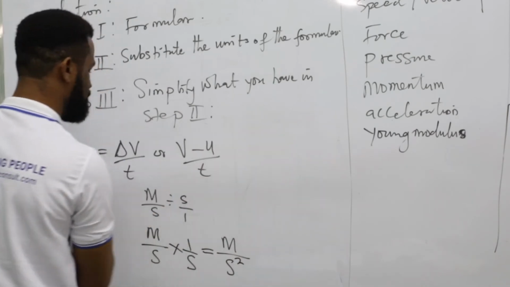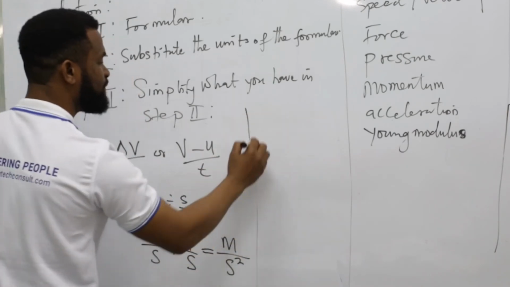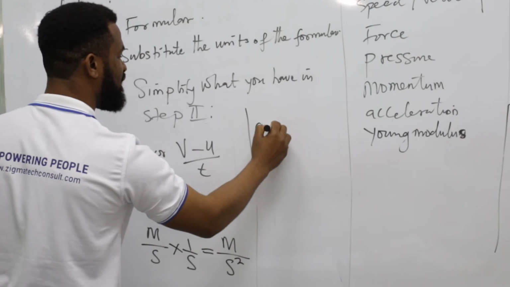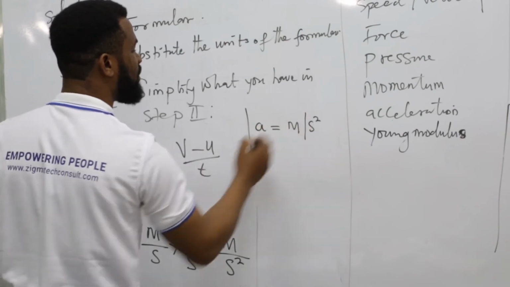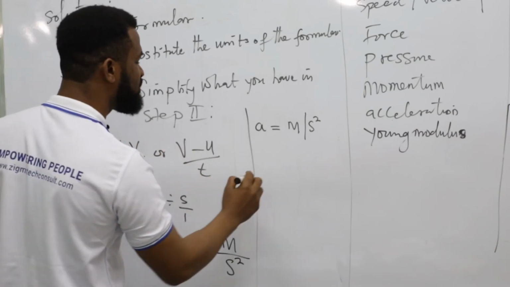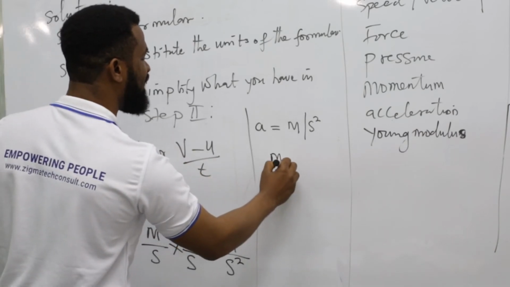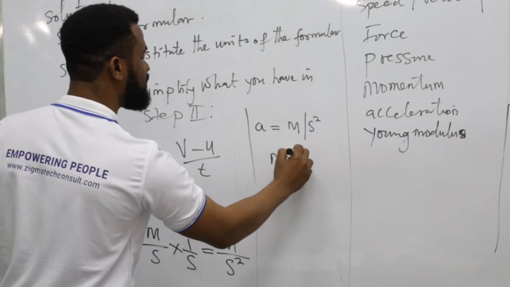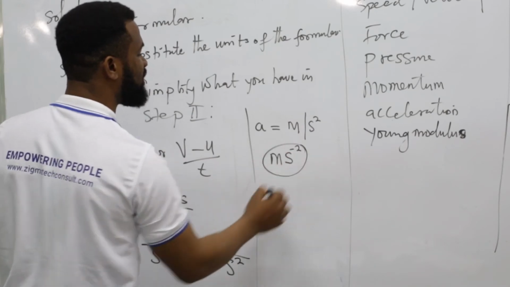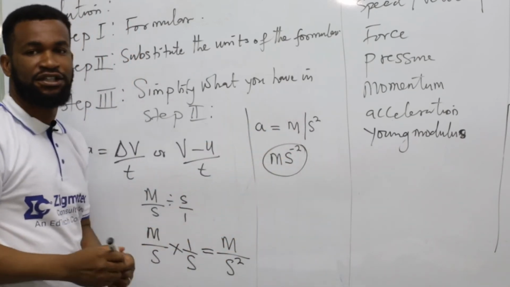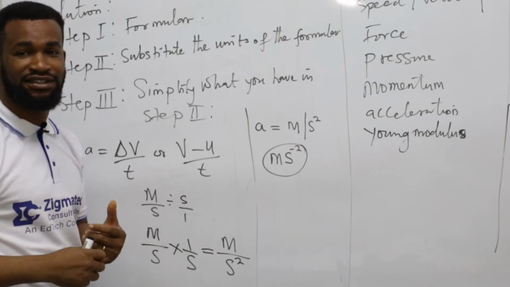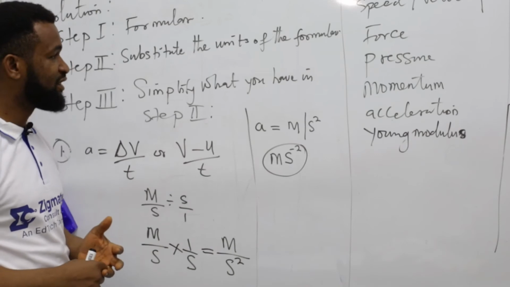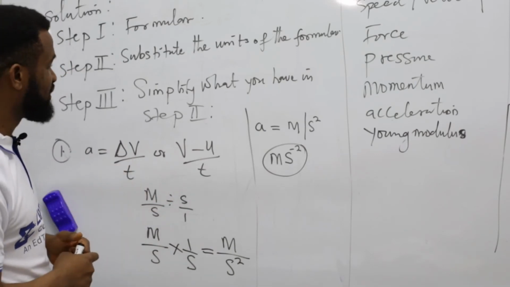And that is why acceleration is always given as meter per second square. Sometimes they will say acceleration is ms raised to power minus 2. This is another way of writing this. If you have issue with that, you can also look at a lesson on indices. It will help you to understand this.